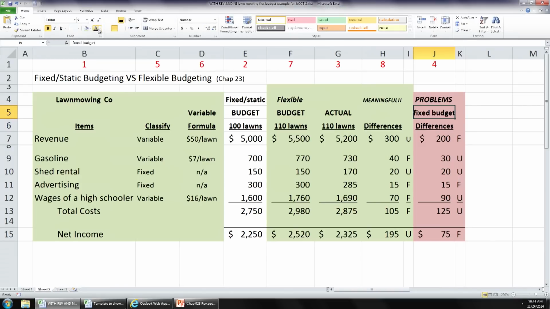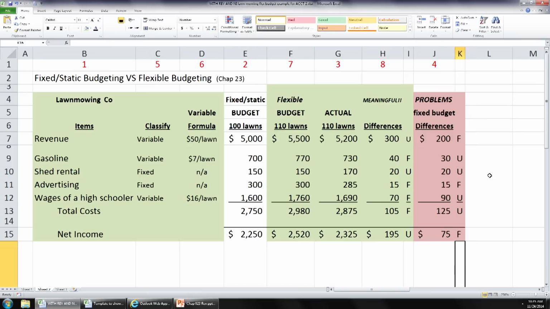These numbers were kind of worthless in the red, right? You have to understand this flexible budgeting logic to be able to get meaningful numbers. These are quite a bit different. If somebody didn't understand flexible budgeting and they figured out these numbers, they could come to a lot of incorrect conclusions as a manager, right? Oh, we did great. That's a $75 favorable variance on net income. Well, it's actually $195 unfavorable, okay?